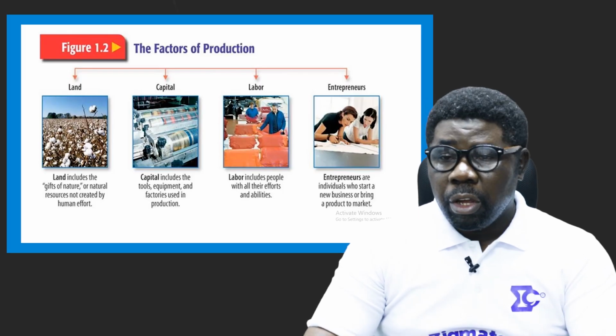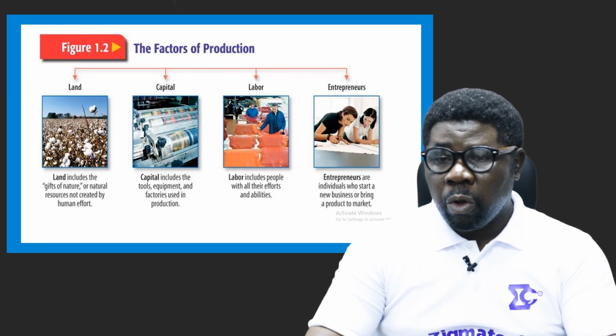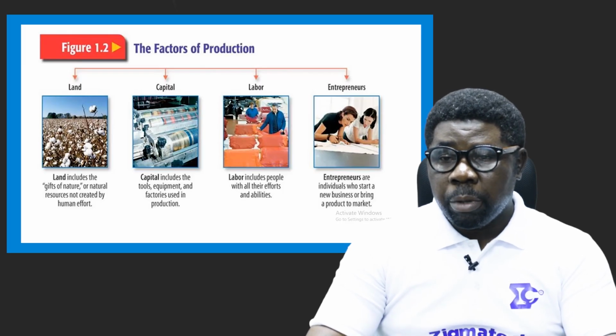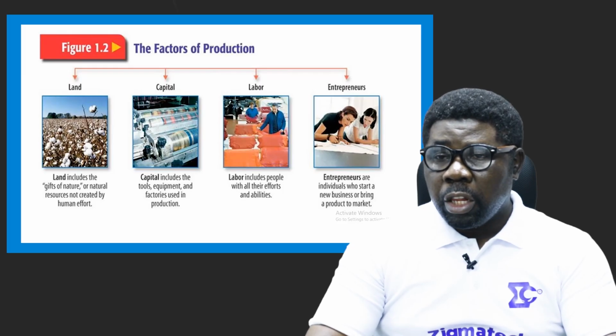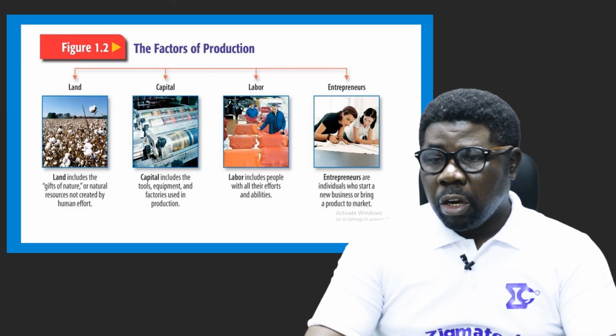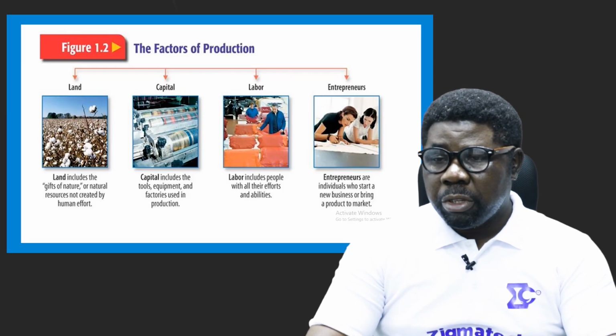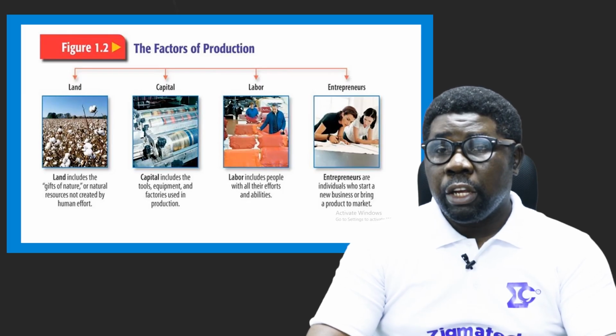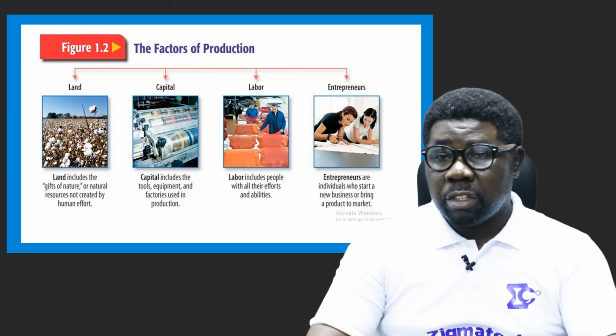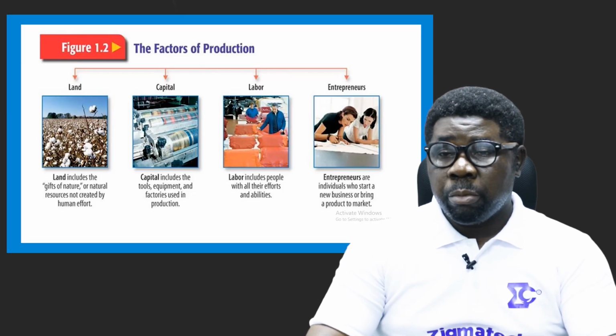Then we have labor. Labor includes people with all their efforts and abilities to help production take place. All right, all the people and their abilities, skilled and non-skilled ones, put together to help production take place are called labor. Then entrepreneurs are individuals who start new businesses or bring a product to the market. Those people whose decisions ensure that there's production, they take risks, right? They manage other resources. They're the ones that manage land, labor, and capital. So they are the brain behind the success of any business.